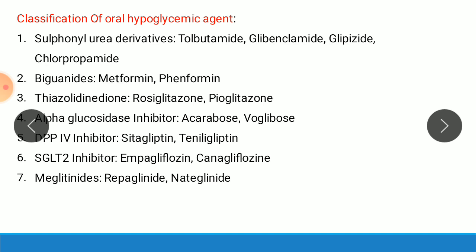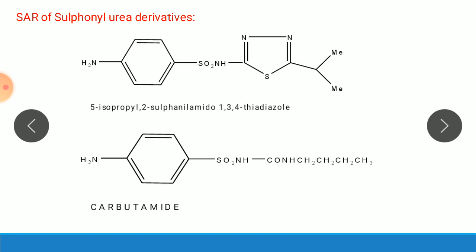Then DPP4 inhibitors: sitagliptin, teneligliptin. Then SGLT2 inhibitors, that is sodium glucose transporter inhibitors, examples empagliflozin, canagliflozin. And last one is meglitinides, examples repaglinide and nateglinide. First oral hypoglycemic agent, that is sulfonylurea, which is an important one.